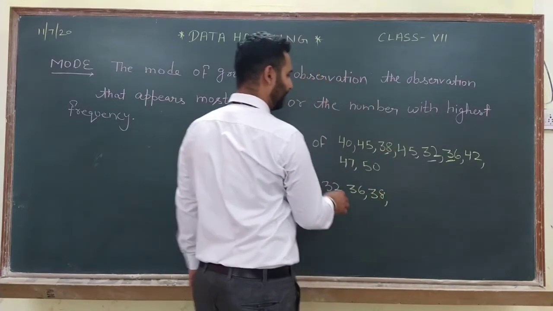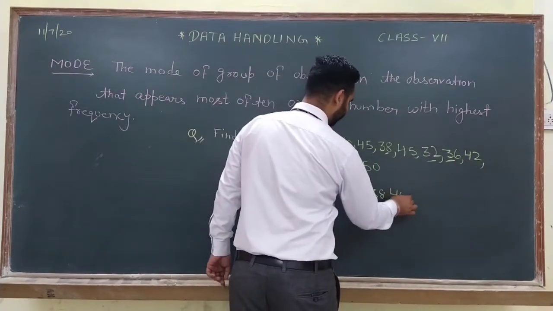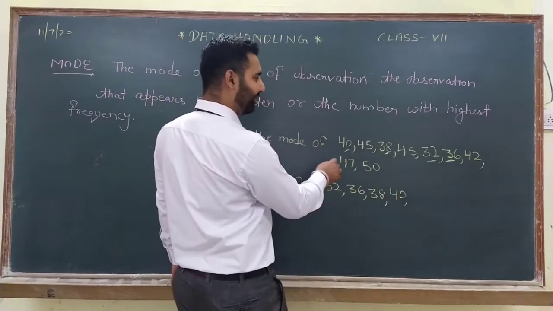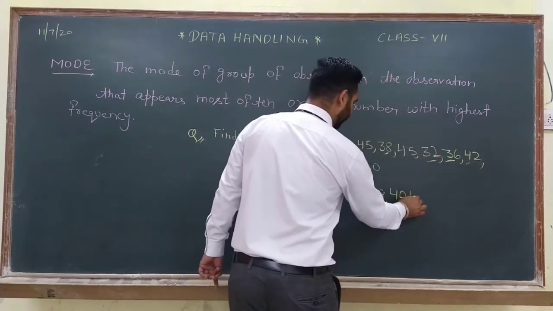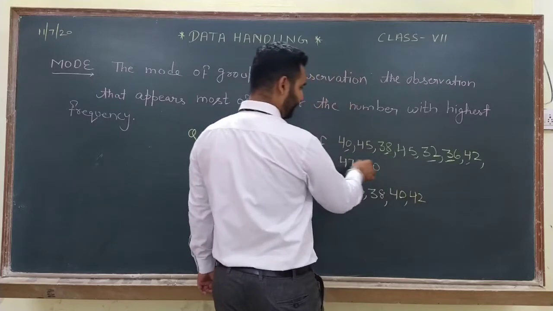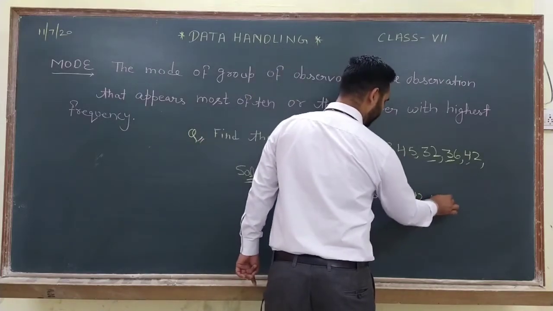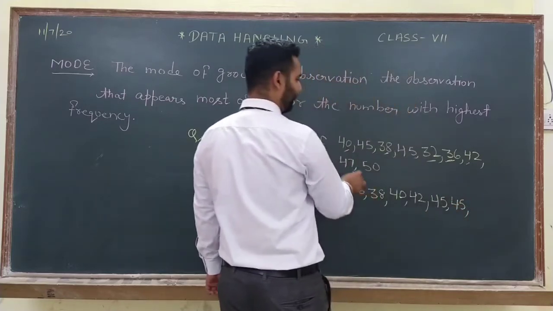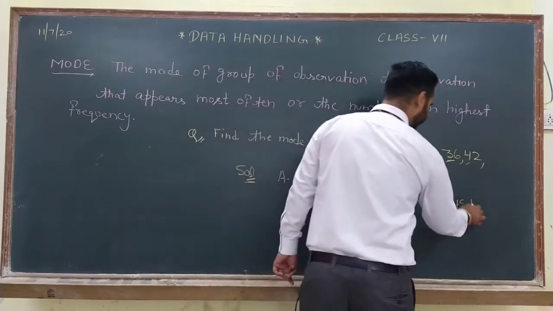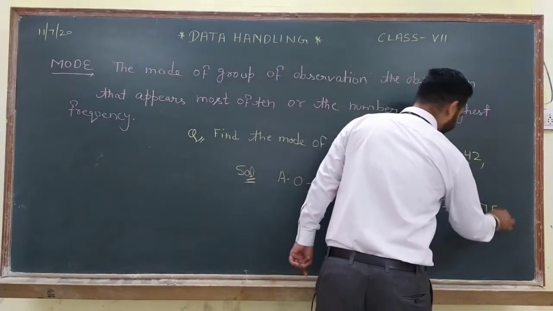After that, 40. After 40, 42 is there. After 42, 45, 2 times 45. After 45, the next number is 47. And the last is 50.